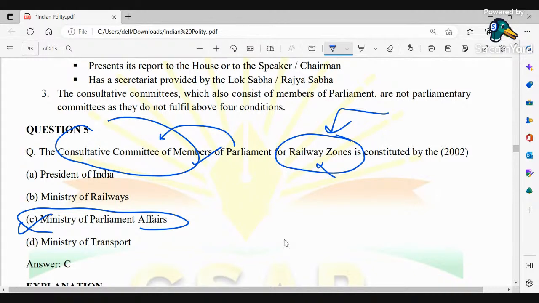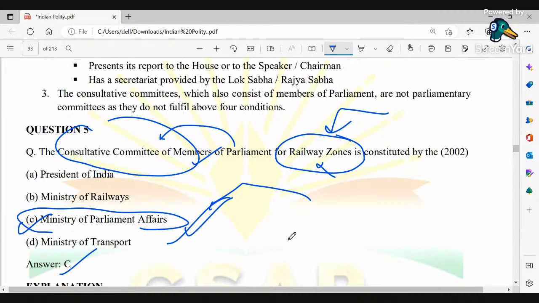Okay, so therefore today we could see that जो यहाँ पे करंट जो हम लोग का मिनिस्ट्री ऑफ पार्लियामेंट्री अफेयर्स है, जो मिनिस्टर ऑफ स्टेट में आते हैं, ठीक है, that is Arjun Ram Meghwal ji. He is basically the Minister of State for this Ministry of Parliamentary Affairs. तो उनके तत्वावधान में यहाँ पे ये कंसल्टेटिव कमिटीज हम लोग का फॉर्म होते हैं in this respective Parliament. So here the correct option will be C.